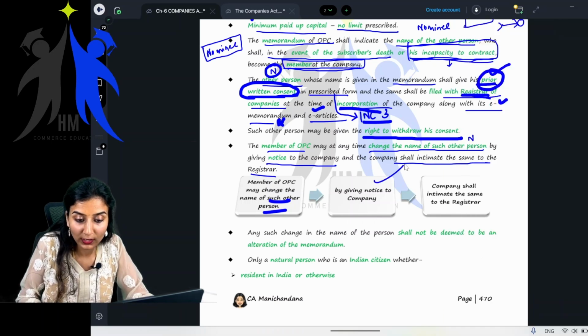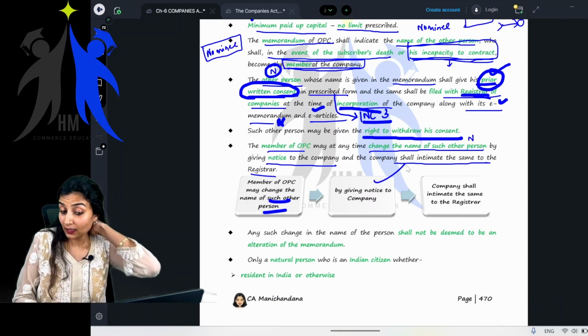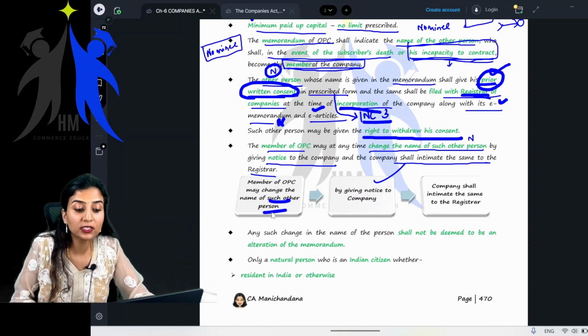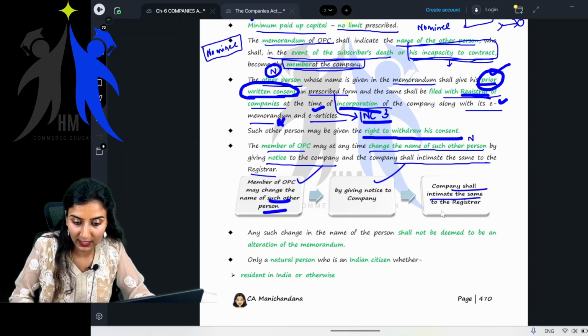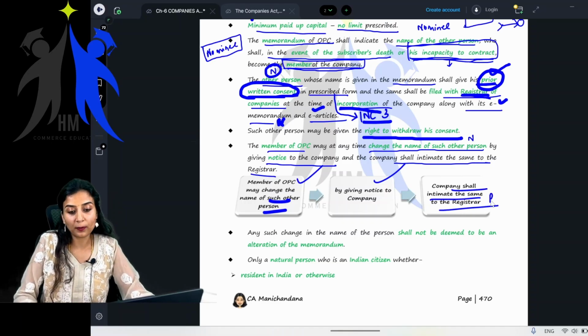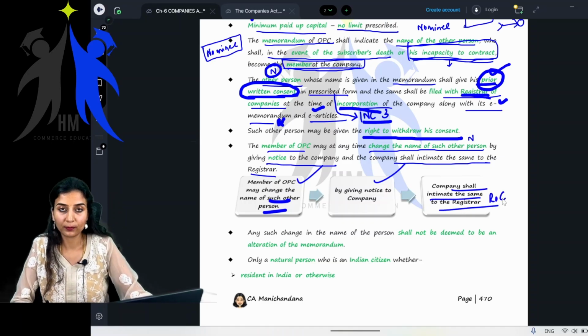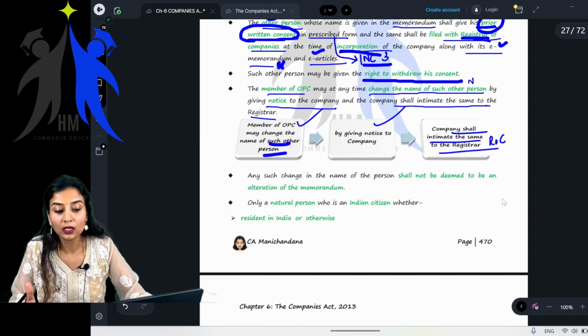How? By giving notice to the company. He can tell the company that he wants to change the nominee. Yes, and the company shall intimate the same to the registrar of companies. That is nothing but ROC. Basically, the company has to intimate to the ROC.